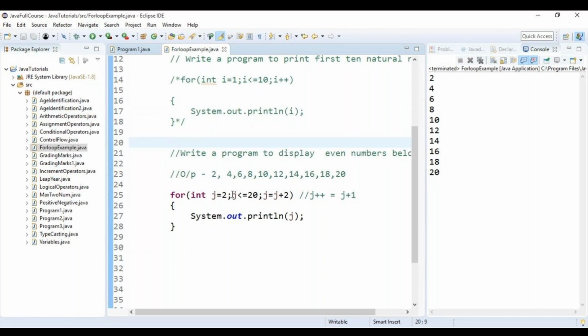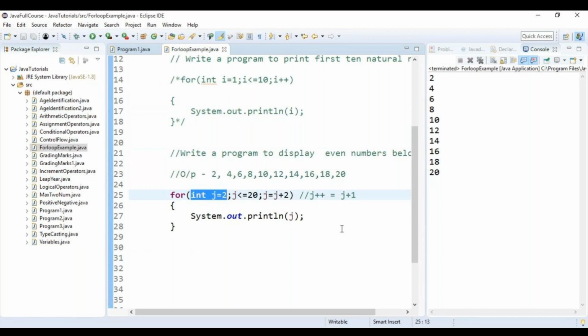For all the next loops, the condition and the increment will keep on operating. Initialization is only for the starting value. For all the next values, the increment and the condition will be operating. Okay. Am I clear?